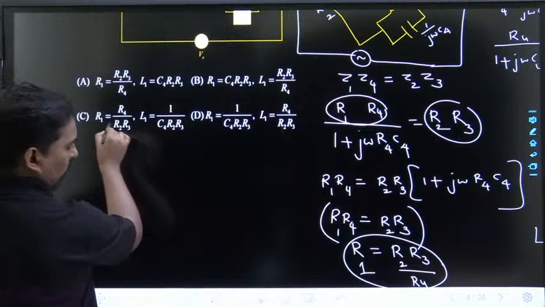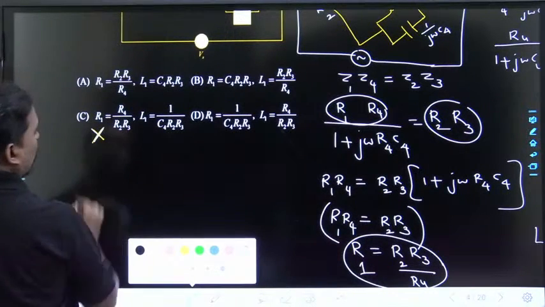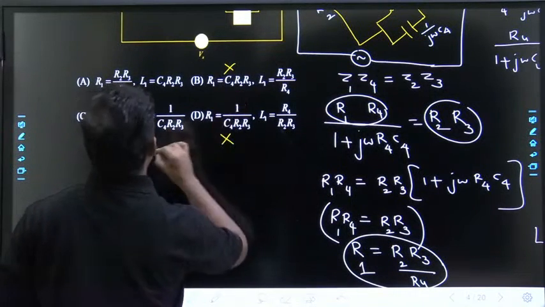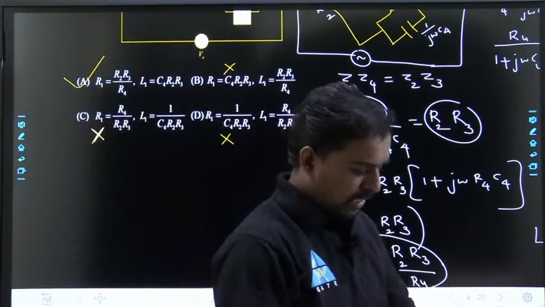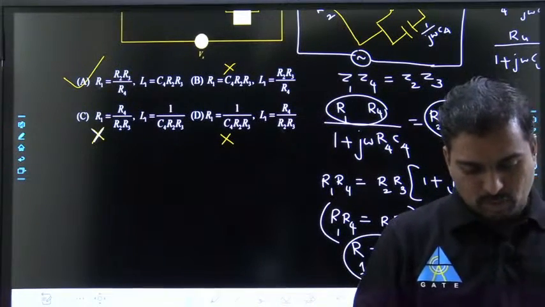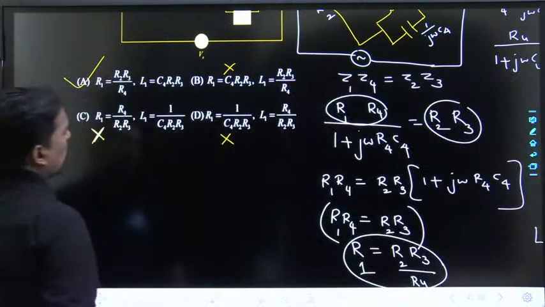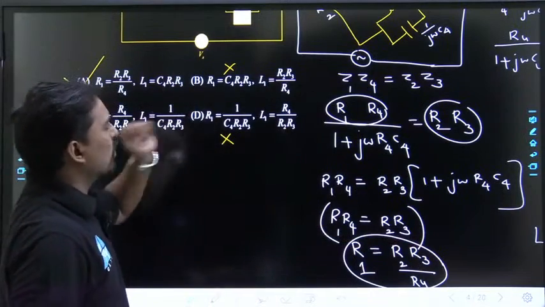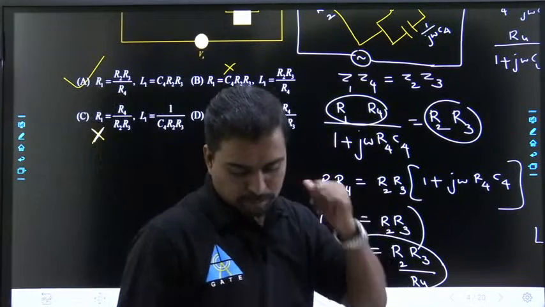R4 by R2 R3? No, wrong. This can be eliminated. This also can be eliminated. This also can be eliminated. Then this is the correct answer now, Option A. Yes, Option A is the correct answer. No need to do all the things, L1 and all those things, no need to do. Sometimes in bridges you have to use the options, otherwise it will take so much time.